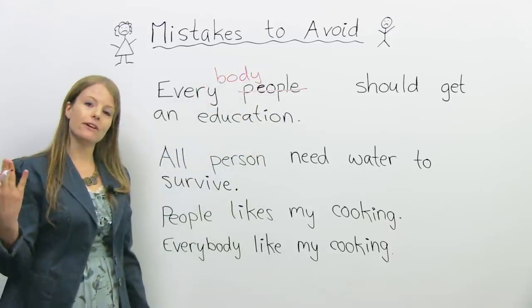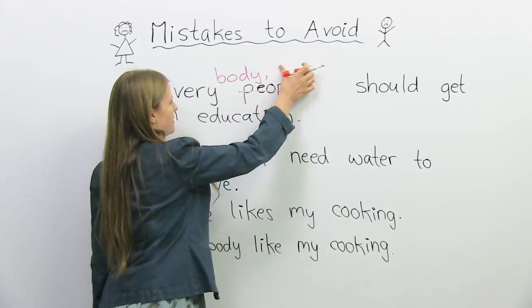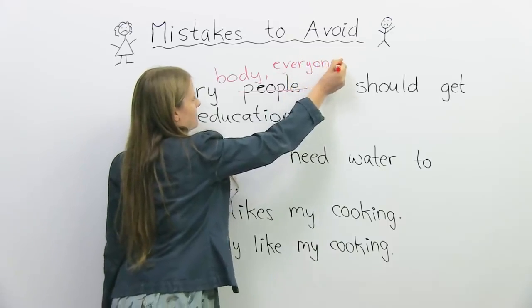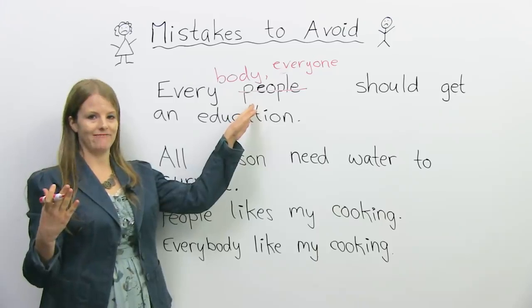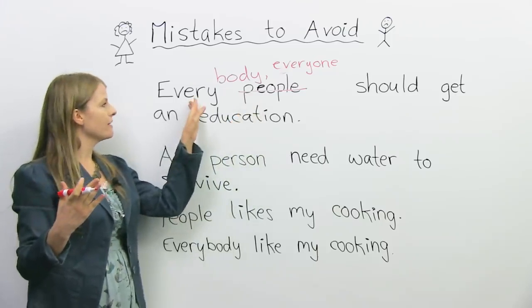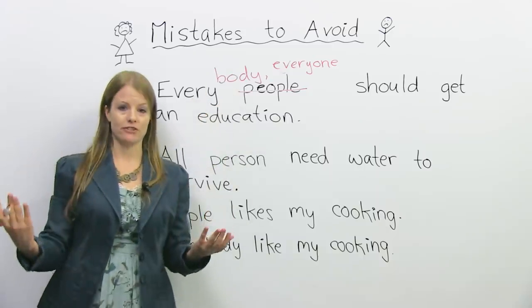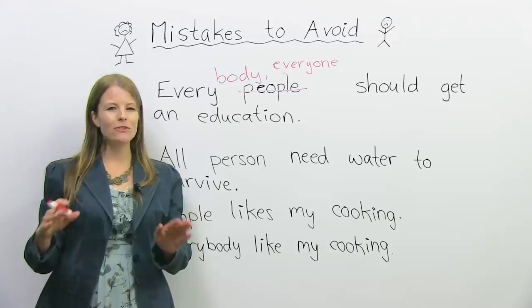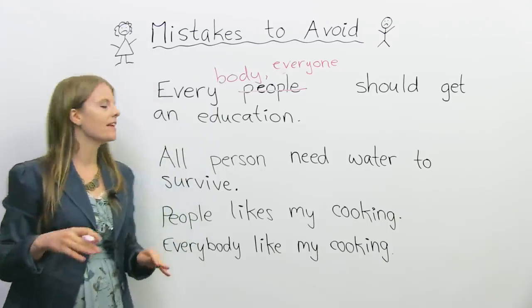Or we can also use the words everyone. So we can say, right, this is a bit better, everyone. Or every person, okay? So every should go with a singular, like everybody, everyone, every person should get an education. But we don't usually say every people, okay?